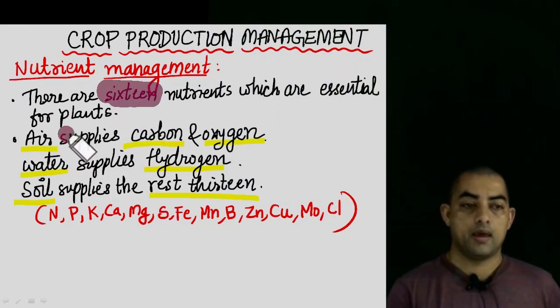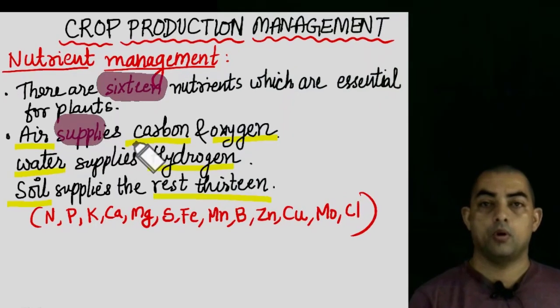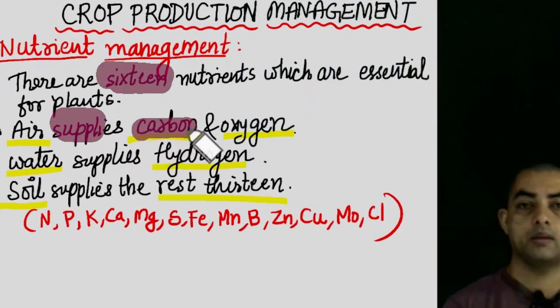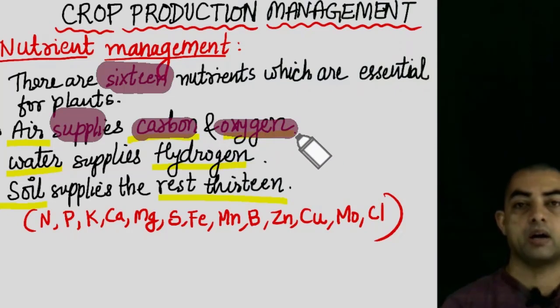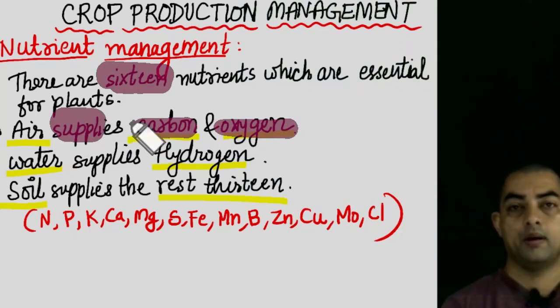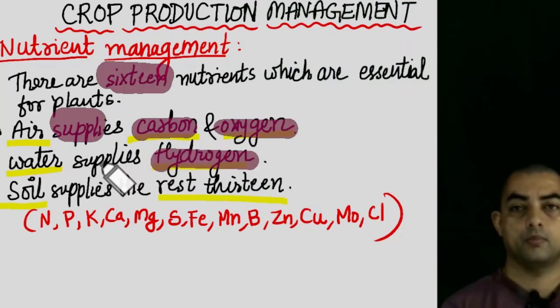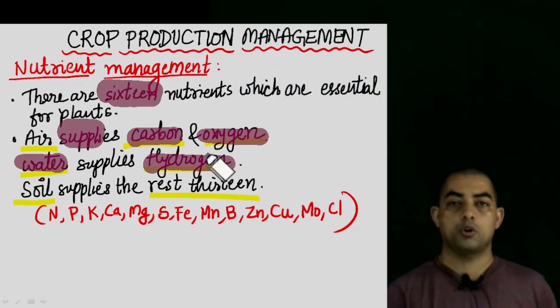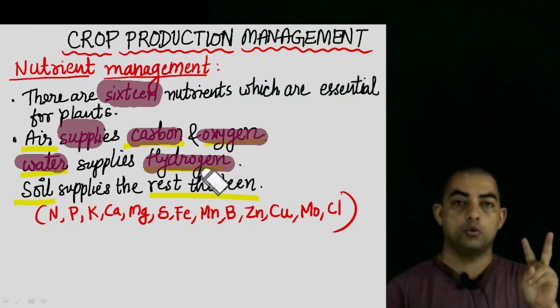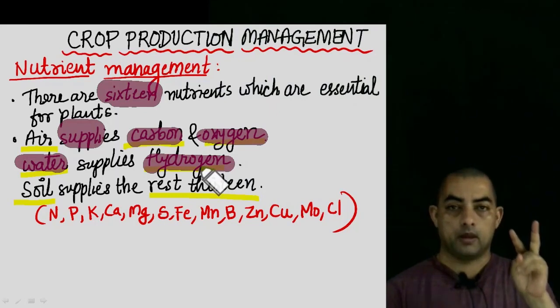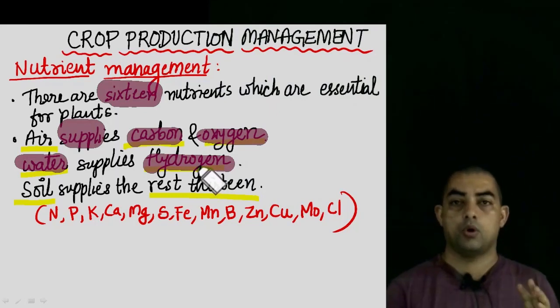Now from air they get only two kinds of nutrients. One is carbon and the other is oxygen. So out of 16, two nutrients are given from air, that is carbon and oxygen. Next, water supplies hydrogen. So from the roots through water we get hydrogen. So out of 16, three nutrients we are getting, two from air and one from water. This is all for plants.